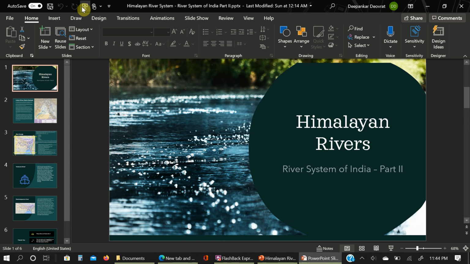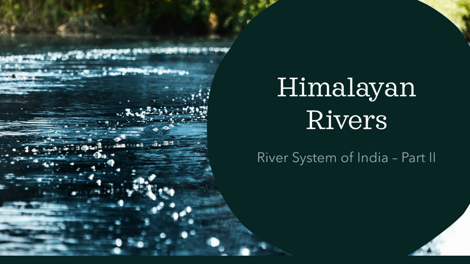Welcome to the series on the river systems of India. This is part 2 of that series. In this session we will see the Himalayan rivers, all the rivers coming from the Himalayas, what the tributaries of the particular rivers like the Indus and the Ganga are, and we will see which regions they originate from, where they fall, and all the regions they travel through.